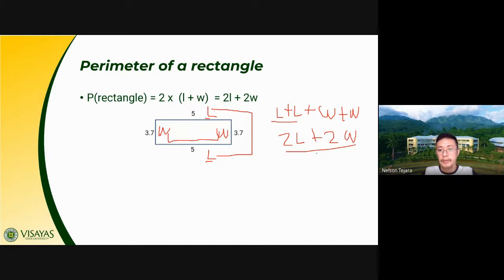That is how we derive this formula, simply applying the concept of perimeter, which is the measure of all sides of a polygon. So I want you, class, to try to compute the perimeter of this polygon with width equal to 3.7 and length equal to 5 units. What will be its perimeter?